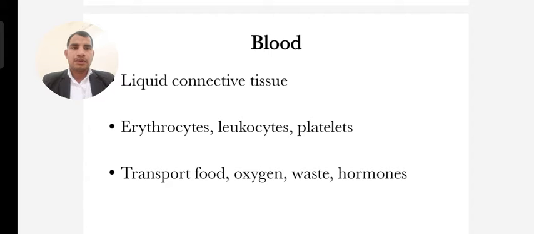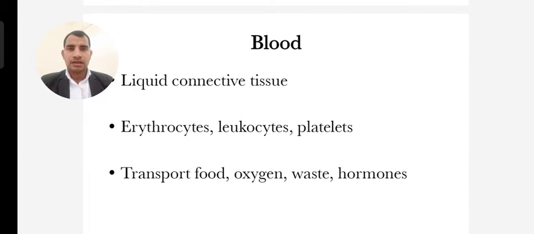And now blood. This is a liquid type of connective tissue, composed of various types of cells like erythrocytes, leukocytes and platelets. Blood has various functions: it transports food, oxygen, waste, fats and hormones.